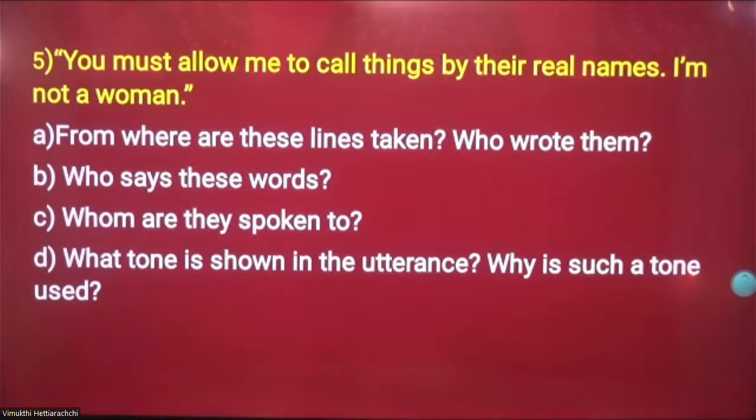I am not a woman. So he should be a man.